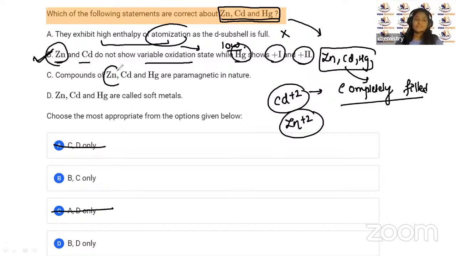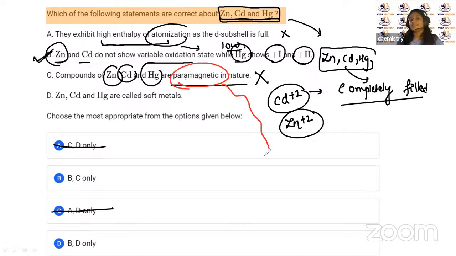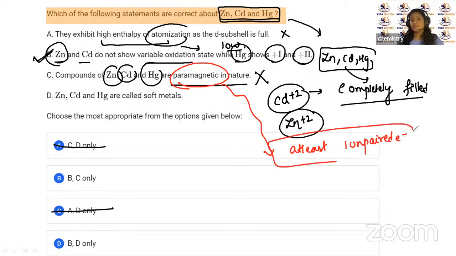Now, the compounds of zinc, cadmium, mercury are paramagnetic in nature. Now this is absolutely wrong. Why is it absolutely wrong? Because we know, children, that paramagnetic means at least one unpaired electron. Do we have unpaired electrons? No. We know that these three elements are controversial elements and they have all their shells completely filled, right? And they were initially not regarded as d block elements just because they're the end elements. They have been taken into consideration, right? So they are completely filled. So this is wrong because they are diamagnetic.